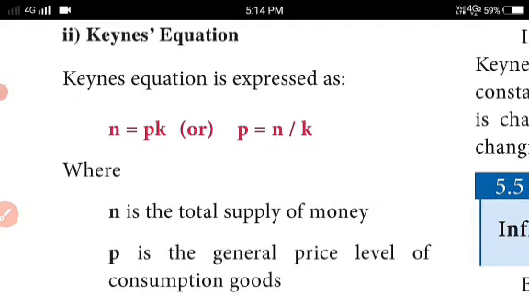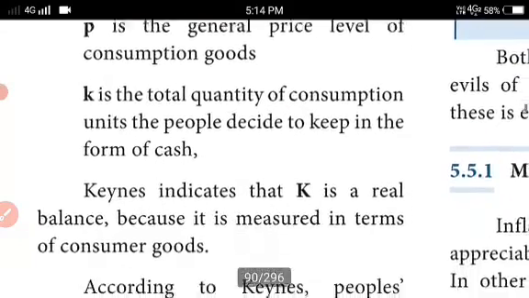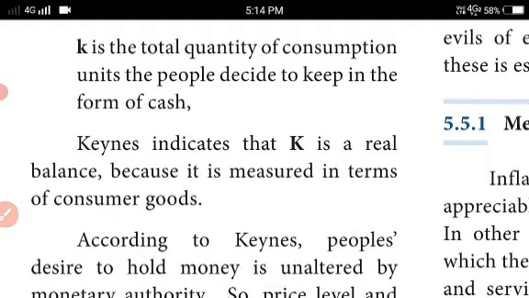Here is Keynes's equation. Keynes also spoke about money. Keynes's equation is expressed as N = PK, or P = N/K. Here N is the total supply of money, P is the general price level of consumption goods, and K is the total quantity of consumption units the people decide to keep in the form of cash.